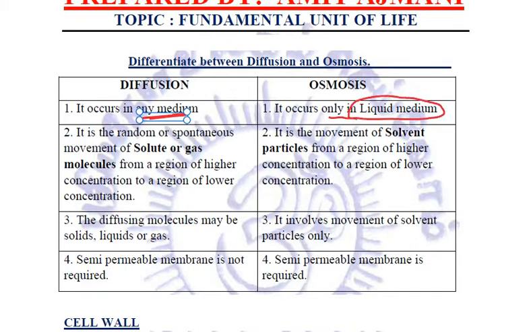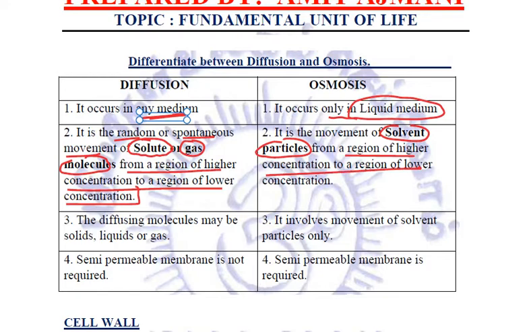Diffusion is the random or spontaneous movement of solute or gaseous molecules from a region of higher concentration to a region of lower concentration, whereas osmosis is the movement of solvent particles from a region of higher concentration to a region of lower concentration.